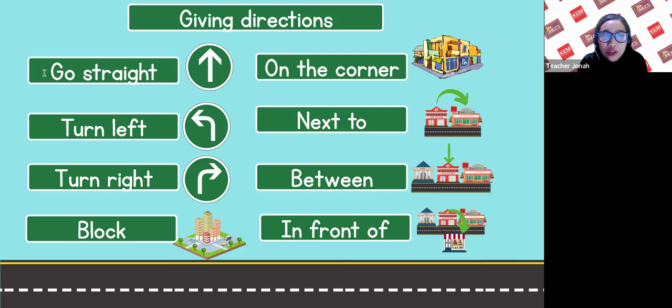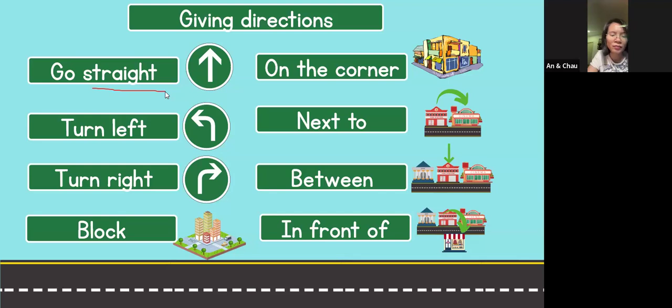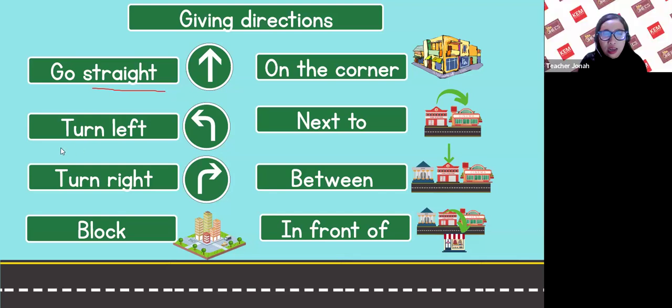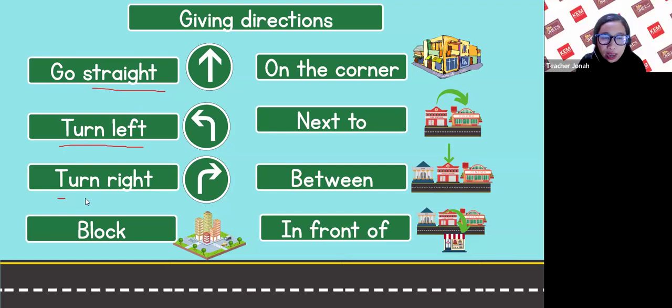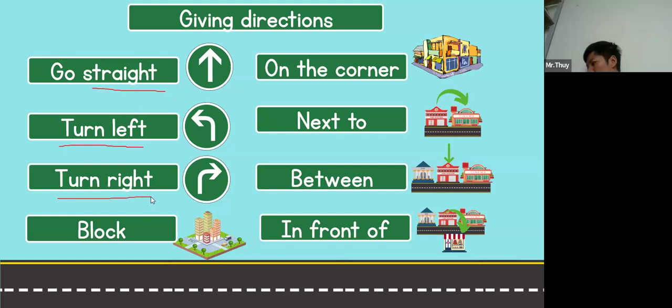The first direction is go straight. Go straight. Second is turn left. Turn left. Third, we have turn right.